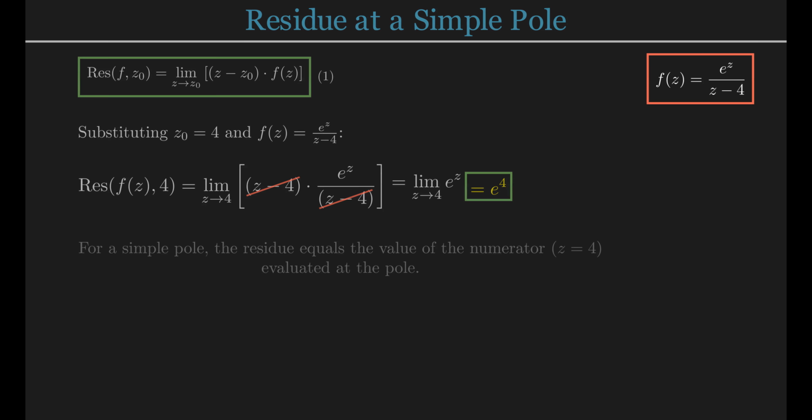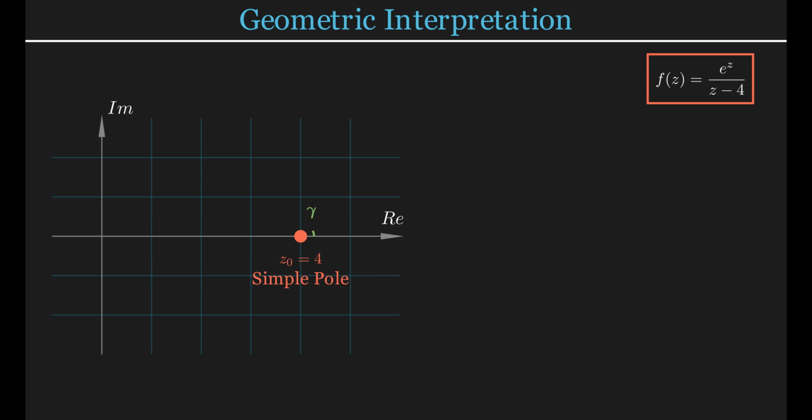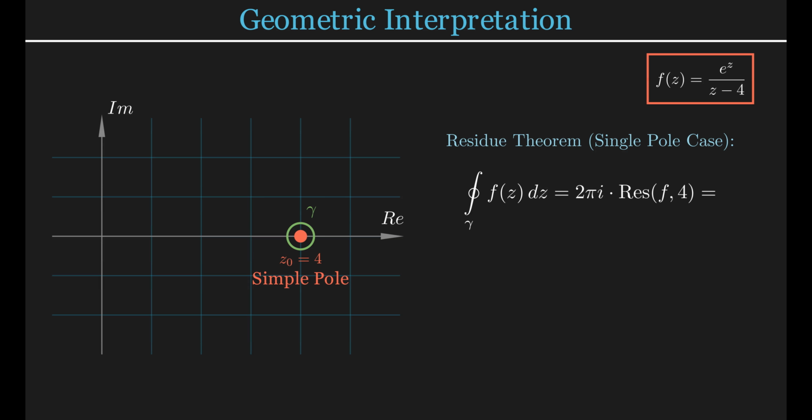Now, let's shift our perspective to the geometric interpretation. Here on the complex plane, we locate our simple pole on the real axis at z equals 4. Suppose we define a small closed contour, gamma, that encircles this singularity. According to the residue theorem, the contour integral of the function around this loop is determined solely by the residue we just found. Specifically, the integral equals 2 pi i times the residue. Substituting our result, the value of the integral is 2 pi i times e to the power of 4.